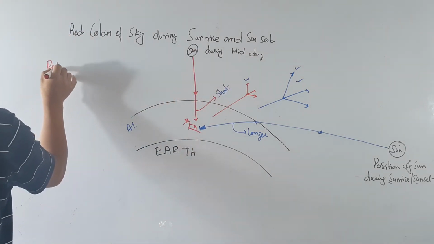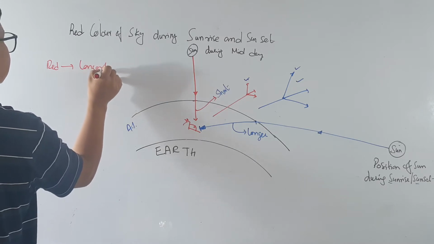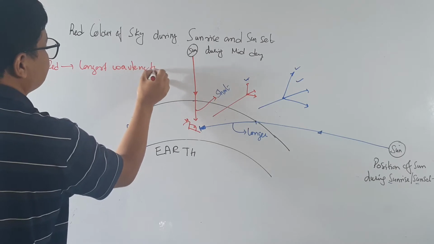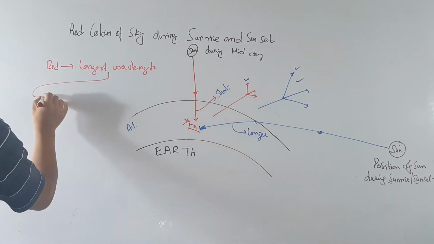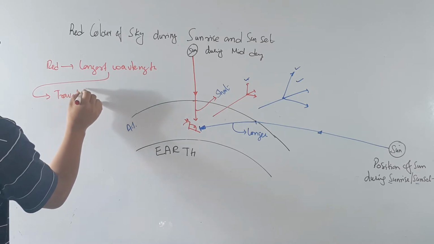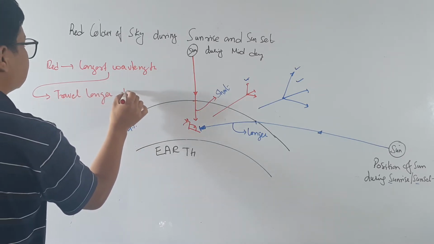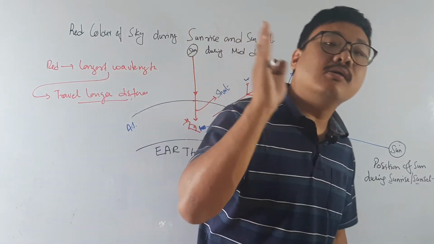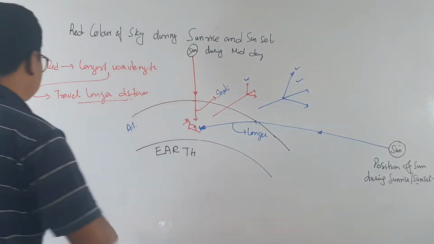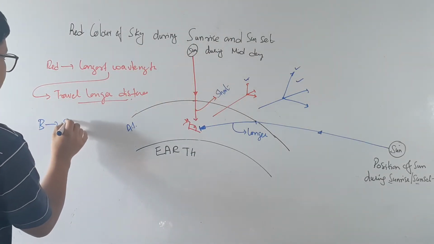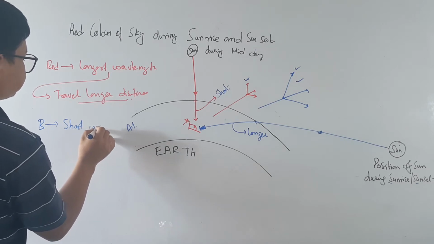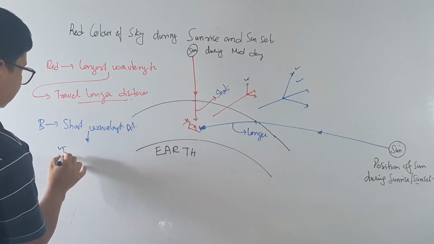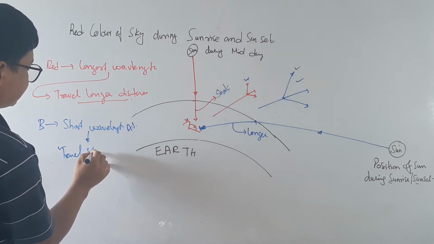So what is red? Longest wavelength. If the wavelength is long, it can travel a longer distance. Very important: if the wavelength is very long, it can travel the longer distance. Now what is blue? Blue has a short wavelength. Blue's short wavelength means it travels a short distance.